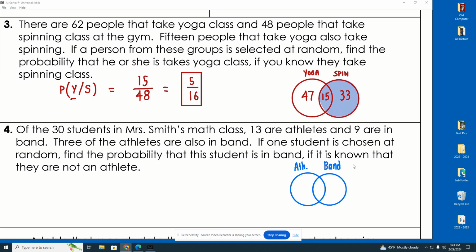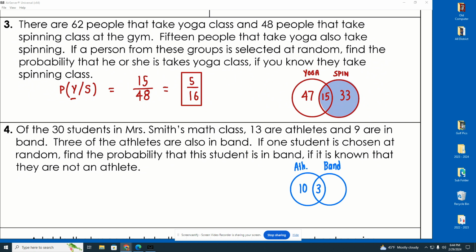Now, again, like always, like I did earlier, I told you that I like to find the ones that are right smack dab in the middle. Who is both athletes and in the band? Well, there was 3 of them. 3 of them go right there, right? But it also tells me that in this math class, 13 people are athletes. Well, remember that includes the 3 that are both. So how many are just athletes? 10.